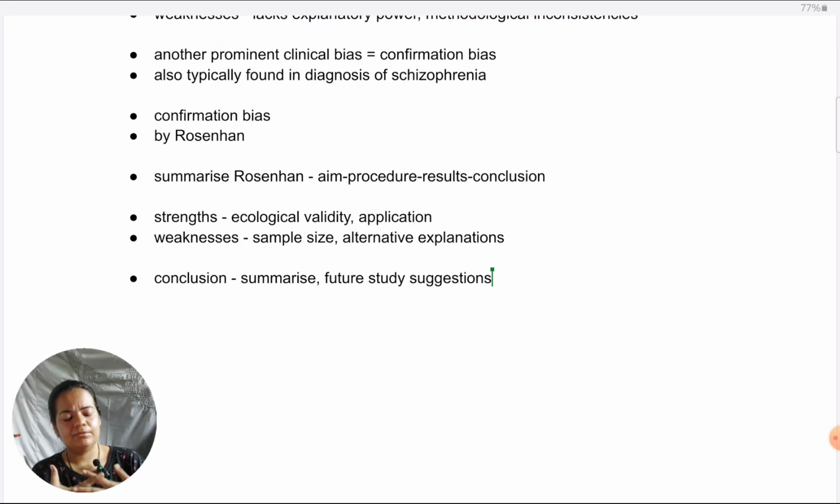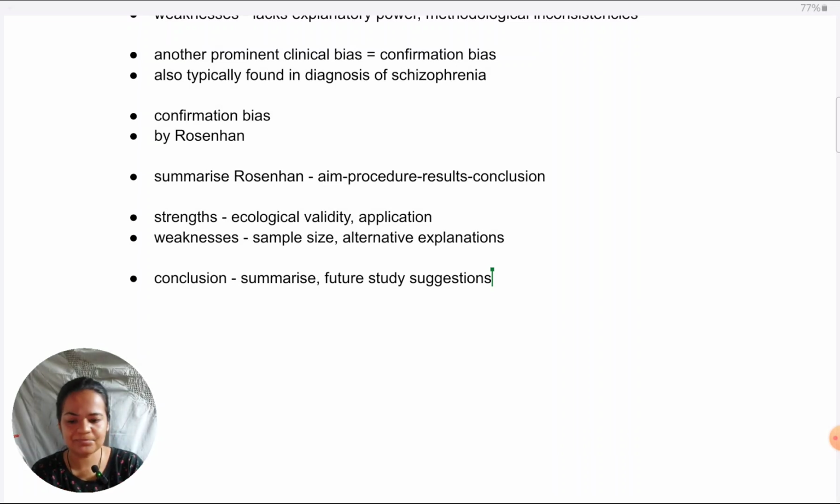Many times students get confused in the conclusion. Should I summarize the weaknesses, or should I give what future study should do, or should I do both? It's the same thing. When you say that present studies are having these weaknesses, you're automatically suggesting that future research should not have these weaknesses. They should have improvements. So it's just a matter of wording. Either you say these are the weaknesses of these studies, or you say future studies can overcome these particular weaknesses. I prefer you put it in terms of future study suggestions. Just makes it look better.